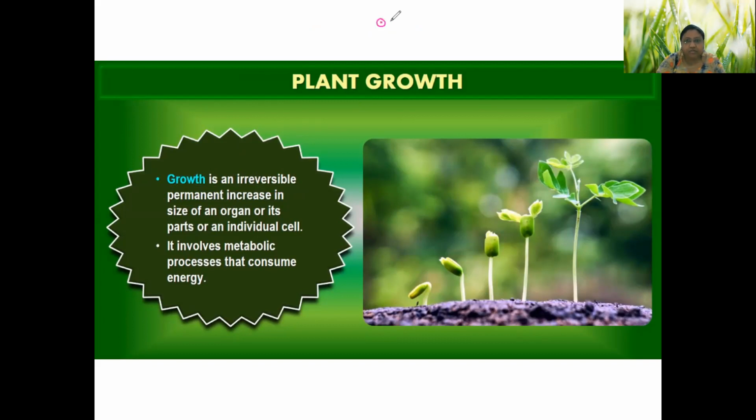So obviously, we can say that growth is increase in number of cells. For increase in number of cells or increase in dry weight, we will be requiring the metabolic process. So there will be increase in number, there will be increase in weight. Both these processes will be requiring energy, and for energy we will be requiring the metabolic process. So understood everyone? Growth is a physiological process.